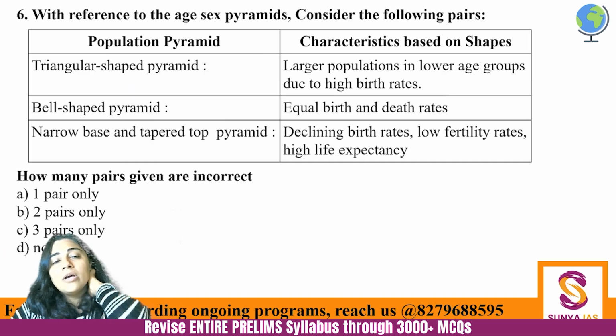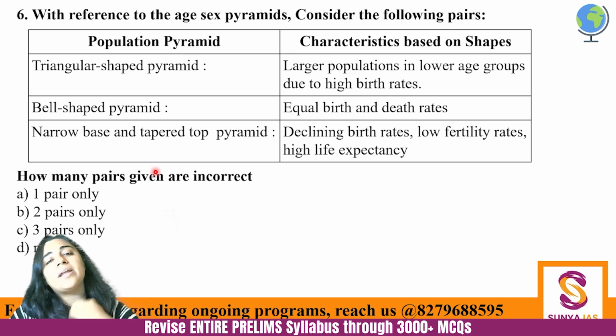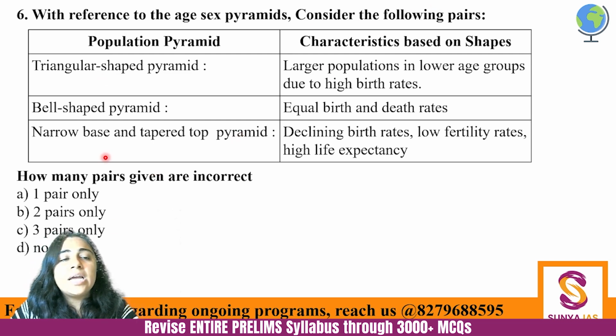Next, with reference to age sex pyramids, consider the following pairs. Triangular shaped pyramid, larger population in lower age group due to high birth rate. Bell shaped pyramid, equal birth and death rate. And narrow base and tapered top pyramid, declining birth rates, low fertility rates, high life expectancy. How many pairs are incorrectly matched? Incorrect was asked of you.